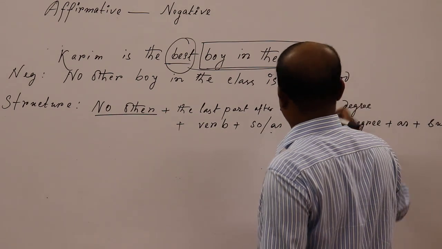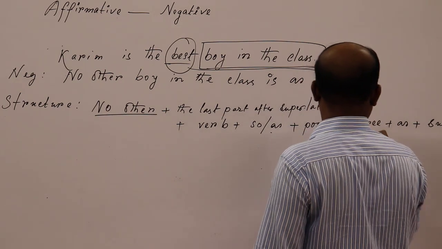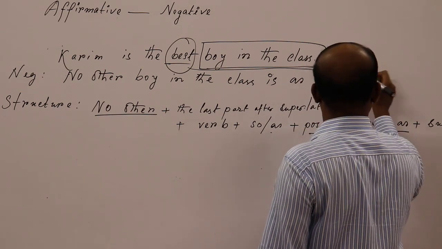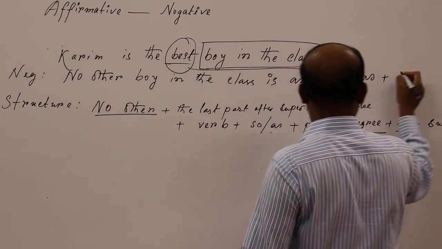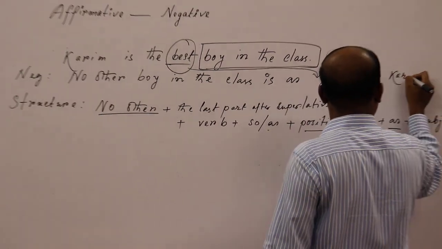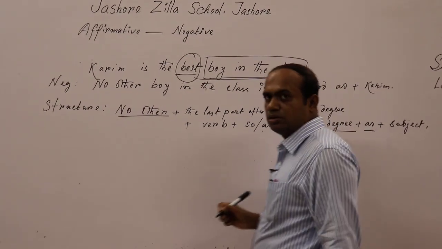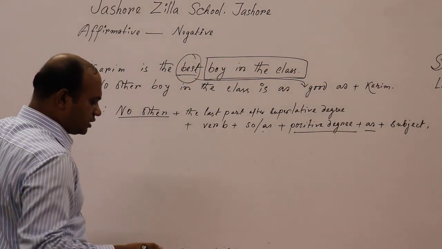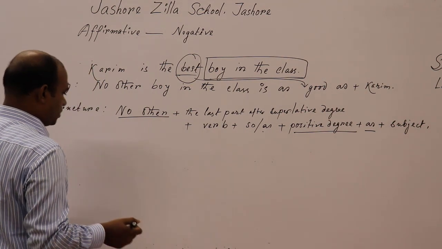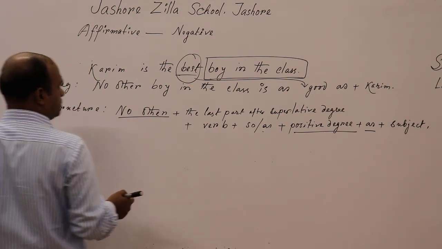Okay. As good, as positive form, then as, then subject Karim. Okay. Look, by using this rule, you can just change, or you can transform so many affirmative sentences into negative sentences.